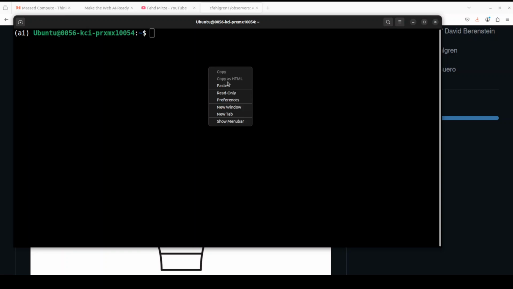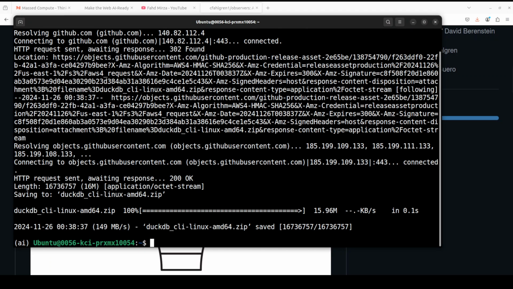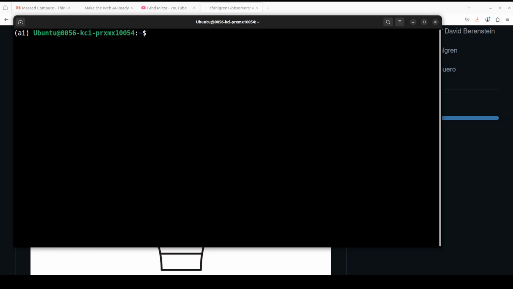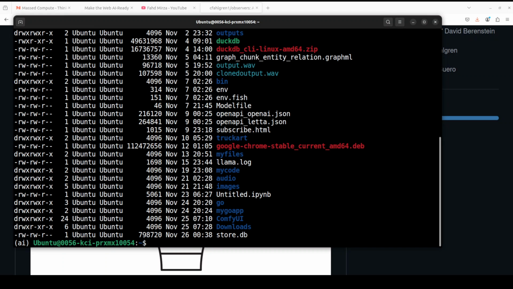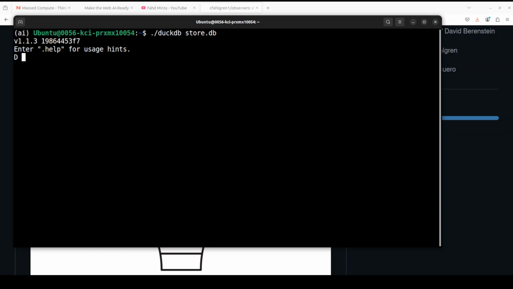All you need to do is to just download the zip file, and then it has downloaded this DuckDB CLI. Just simply unzip it. It has unzipped it, and then you can simply initialize the DuckDB store, because if you do ls -ltr here, you will see that this is the store.db which it created from the Python interpreter. Now we can just use it with this DuckDB client. There you go. So we are in that prompt.